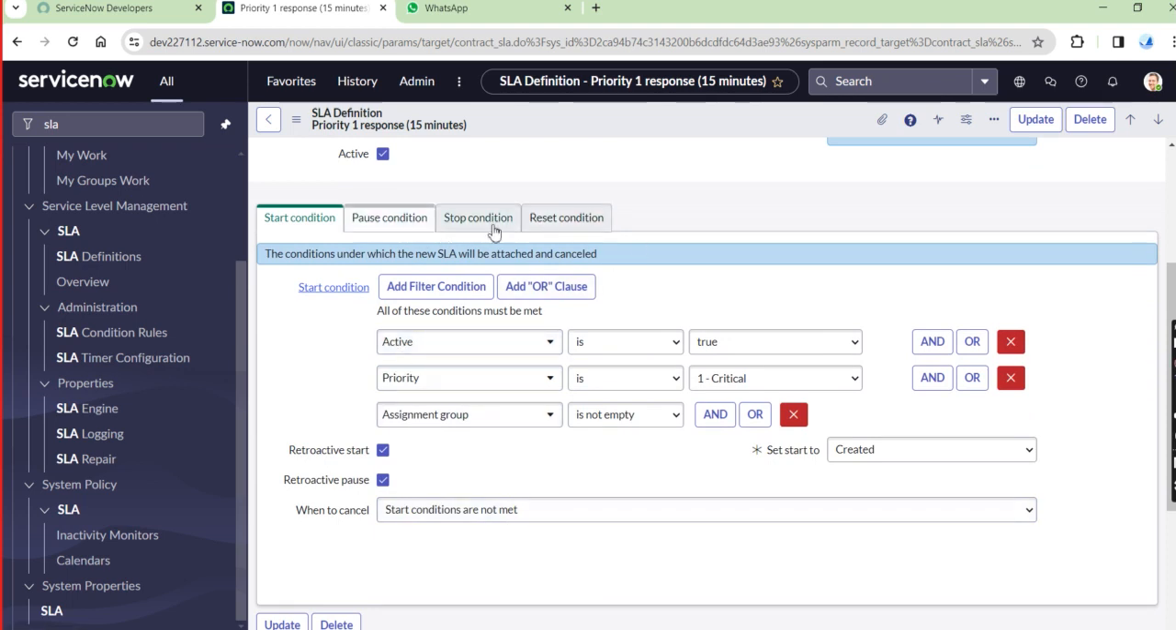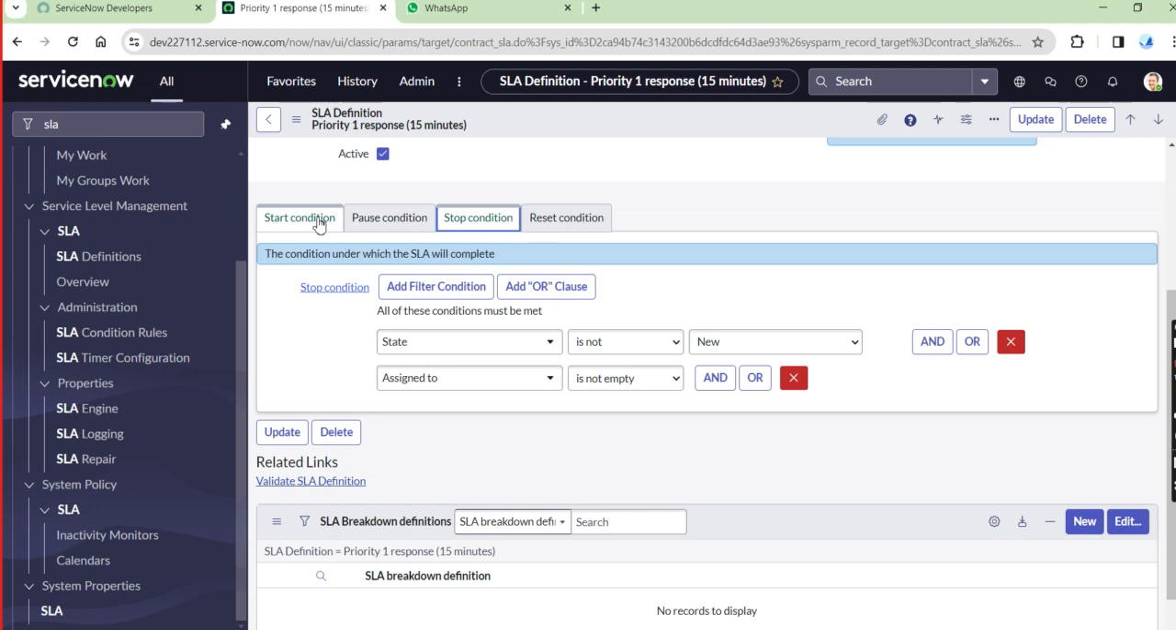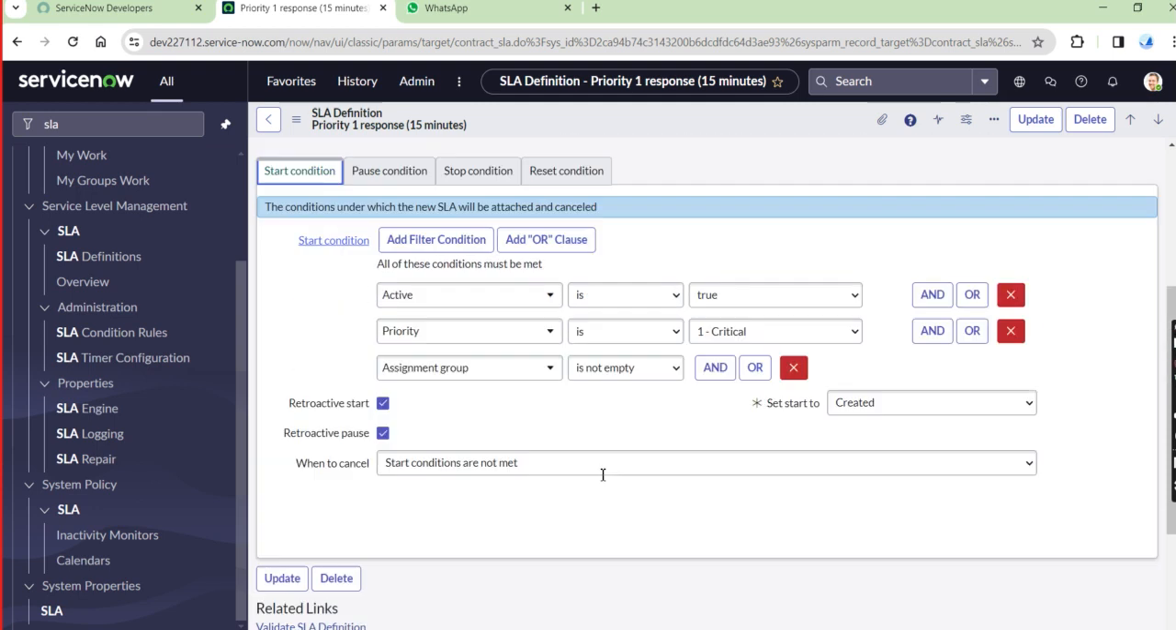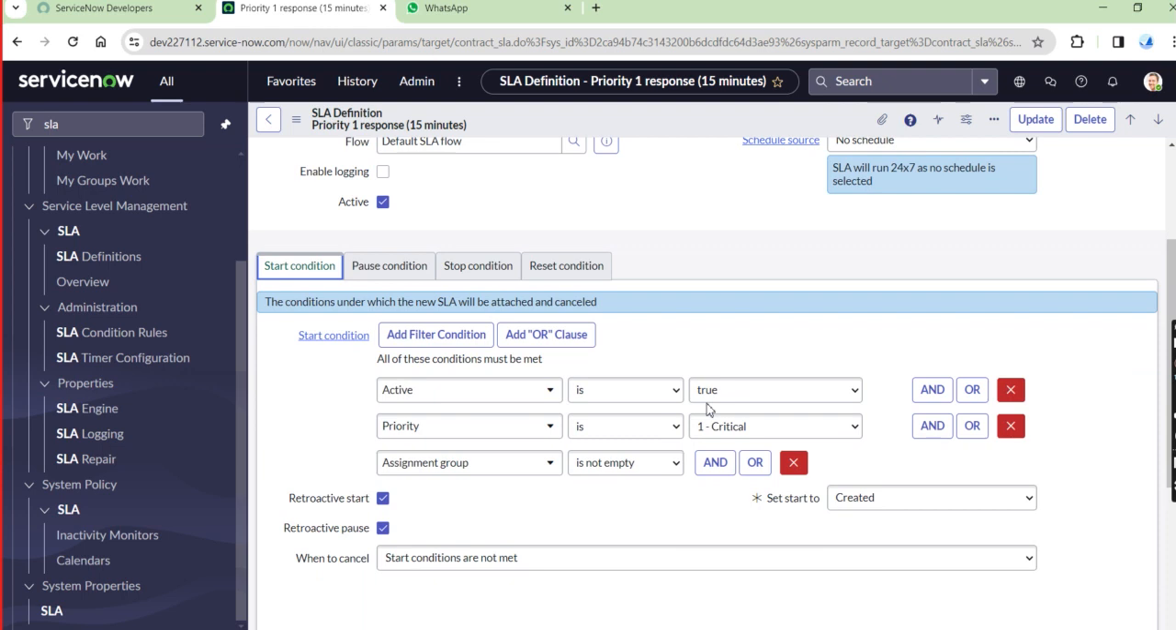And now come to the sections here: start condition, pause condition and stop condition. These three, plus the retroactive start and retroactive pause details, are given in these sections. In this section, just have a look: in the start condition you have to give the conditions for when we will start my SLA. For the response SLA, the conditions are there.